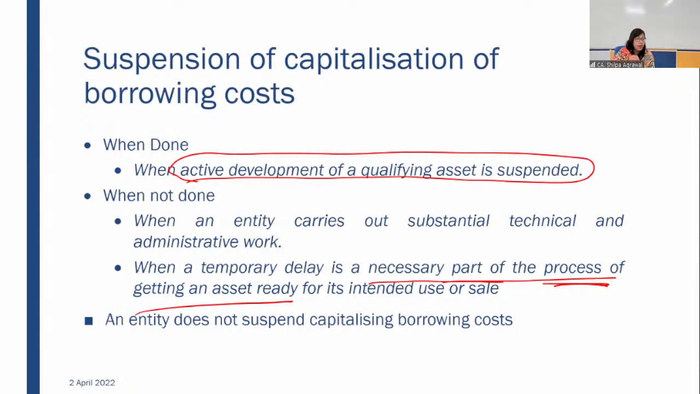Okay. So since you are asking for COVID, construction work gets suspended. So this will fall here in when suspension is to be done. Should we suspend borrowing cost? So yes, we have to suspend the borrowing cost because of COVID, because active development stopped. Okay. Clear, Jay? Hope it is clear to you. Shall we move ahead?